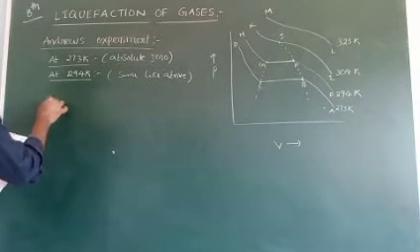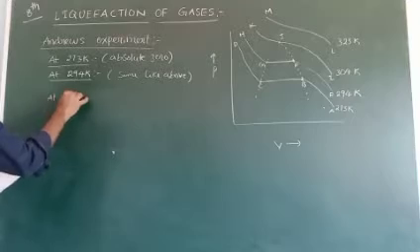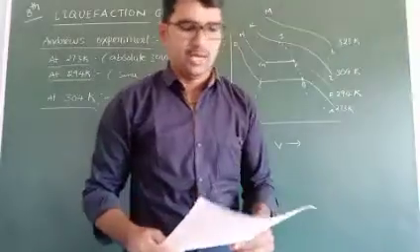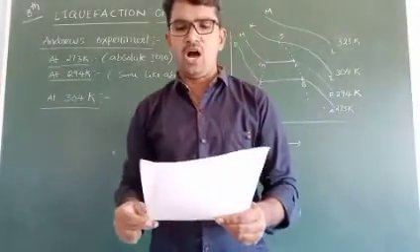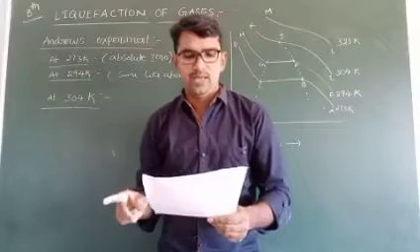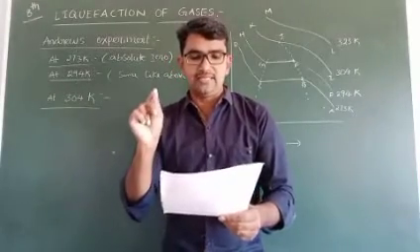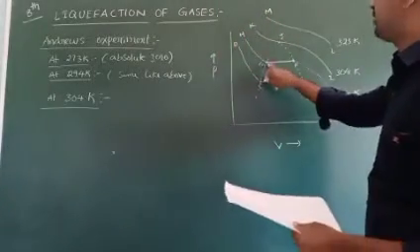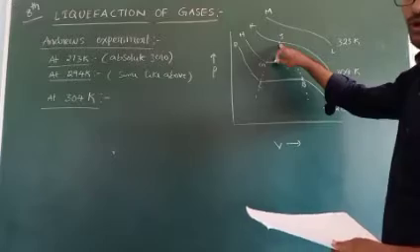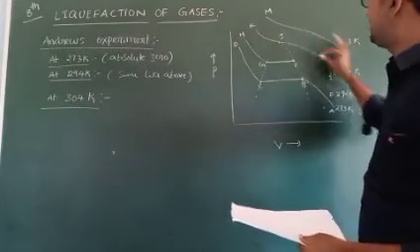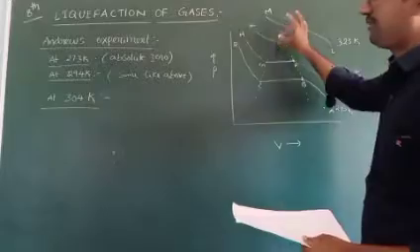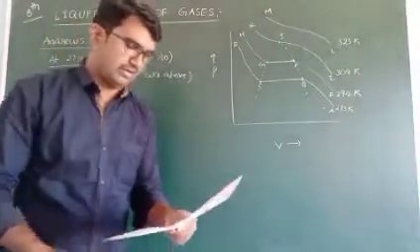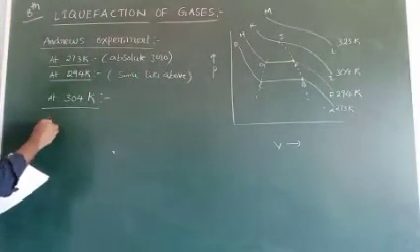Next side heading: at 304 Kelvin. Horizontal portion of the curve almost disappears, and CO2 remains in the gaseous state. CO2 remains in the gaseous state means you do not observe this type of lines at 304. Only this type of line is observed, which means these are all gaseous materials. There is no chance for liquefaction after 304. Completed. Next one.